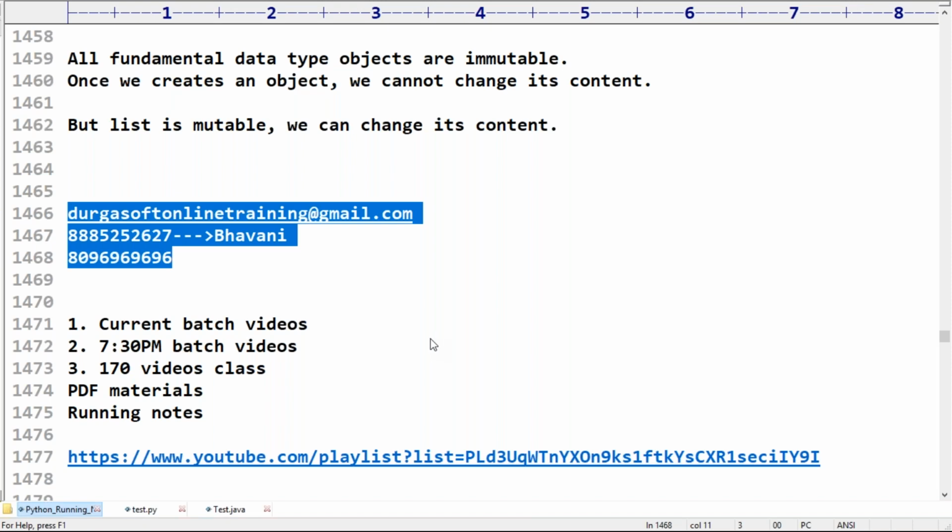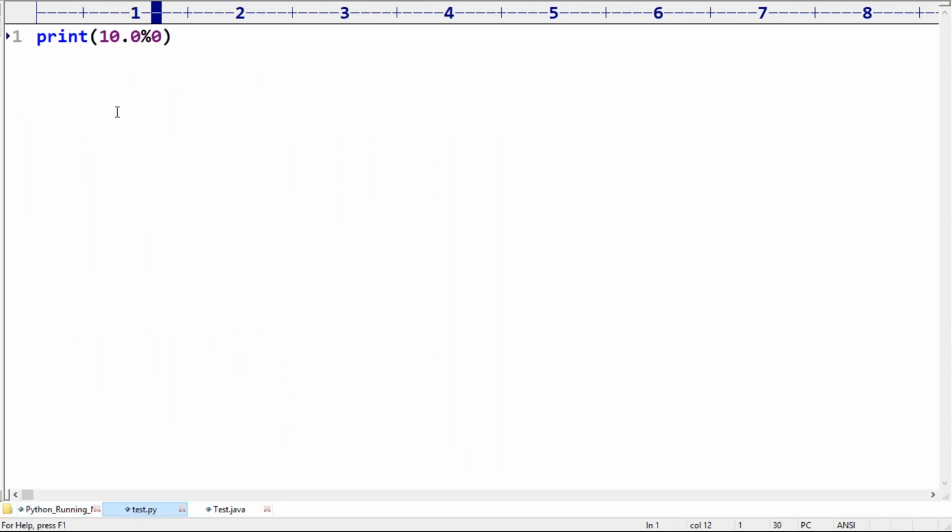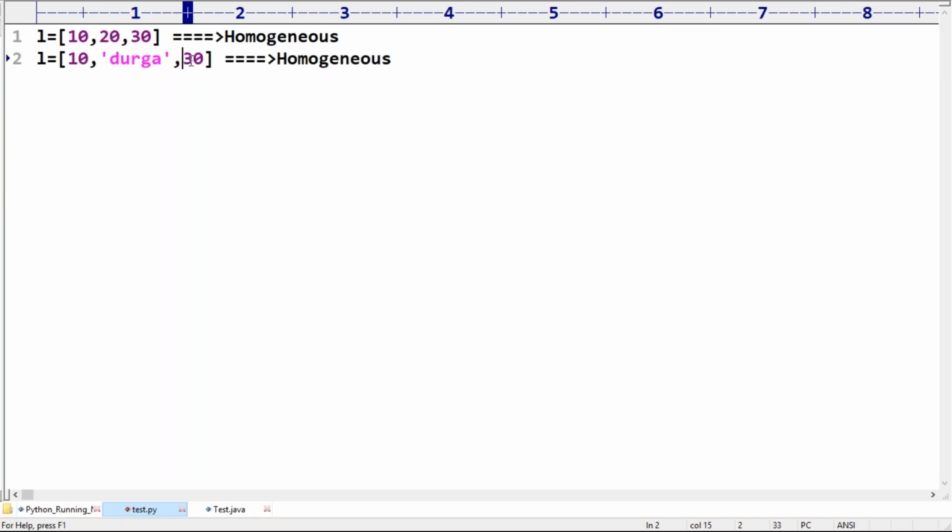Heterogeneous objects means different types of objects. L is equal to 10, 20, 30: here all objects are homogeneous. But if I consider 10, Durga, and after that 10.5 or 20.5, one is int type, another is string type, and the other is float type.